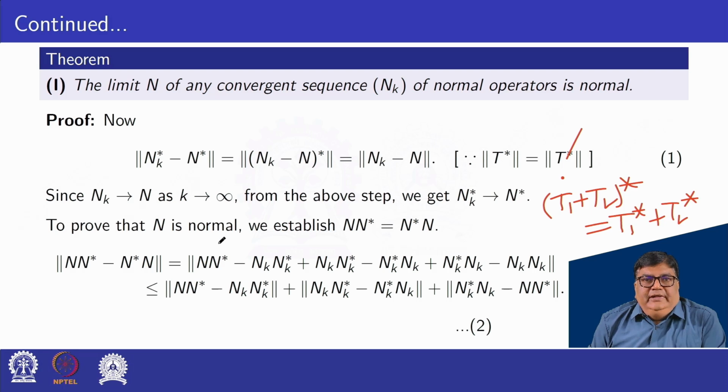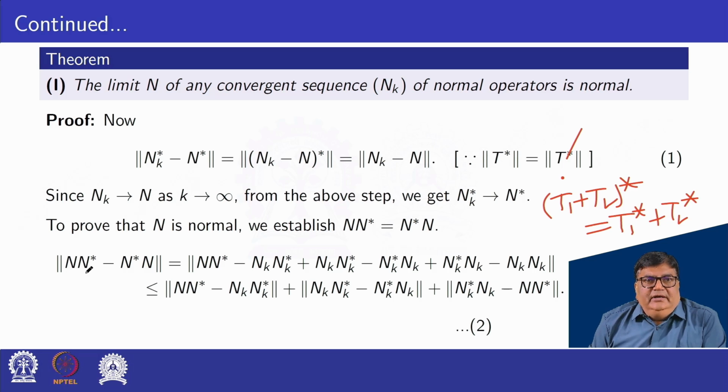To prove N is normal, we establish that N N star is equal to N star N. If you prove that the norm of N N star minus N star N converges to 0, then we can say that N N star equals N star N, that is, N is a normal operator. So let us prove it.